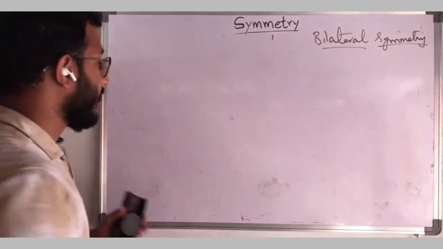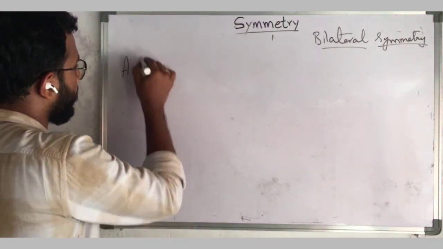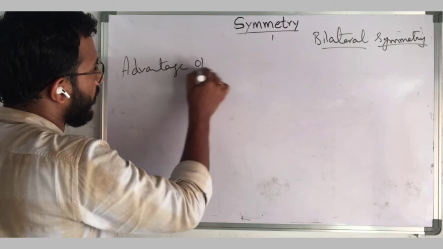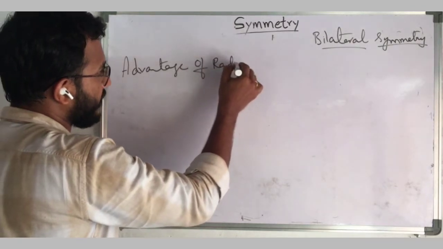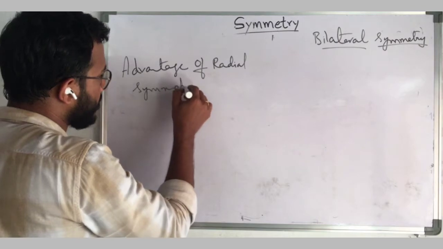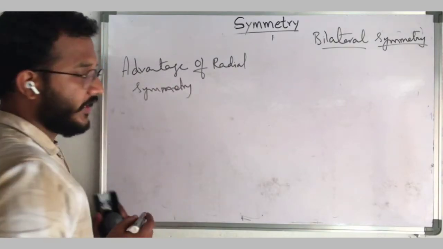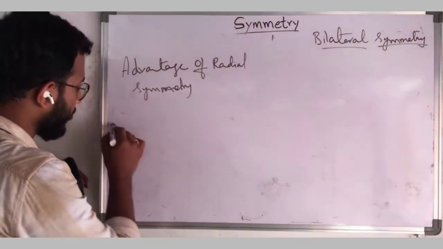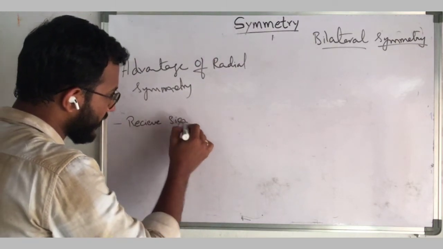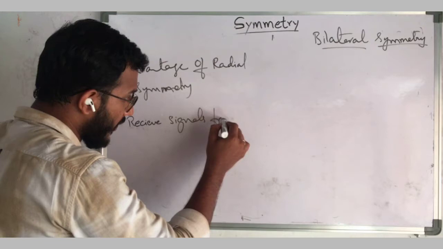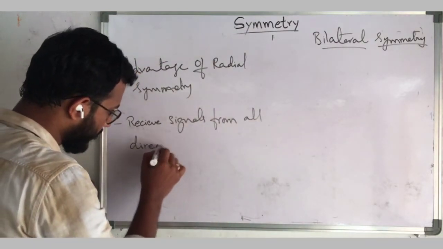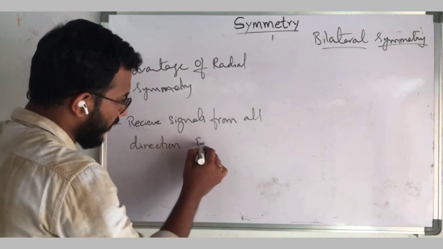Okay, the advantage of radial symmetry is the organisms in which radial symmetry is there, they will receive signals from all directions equally.